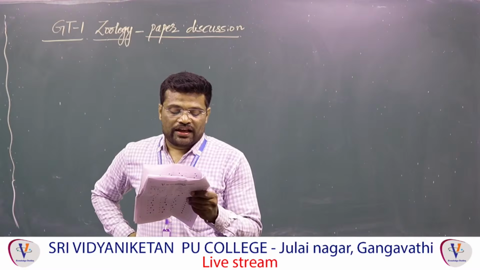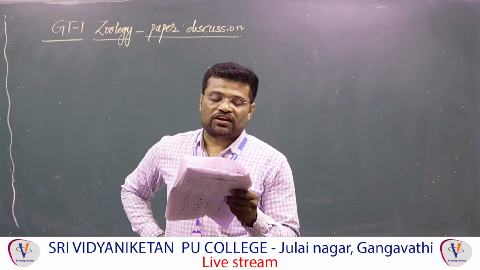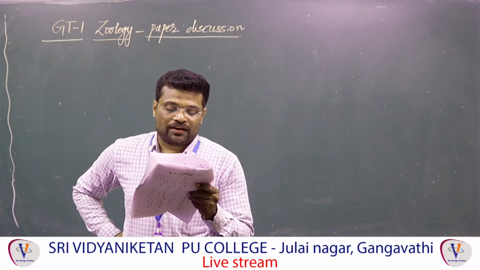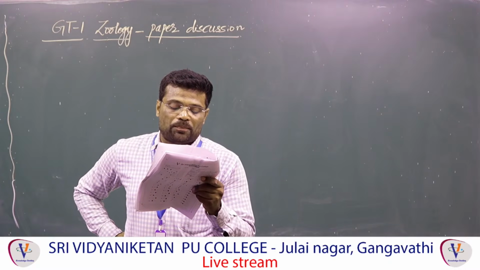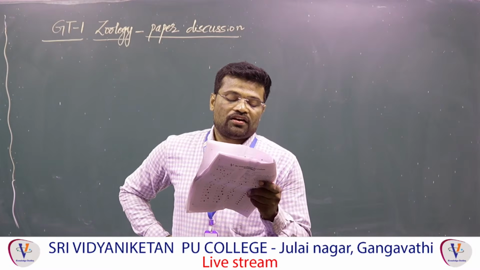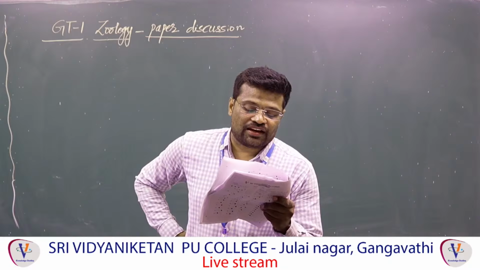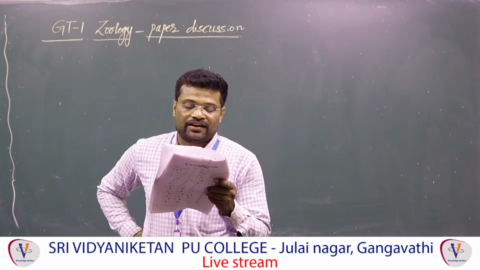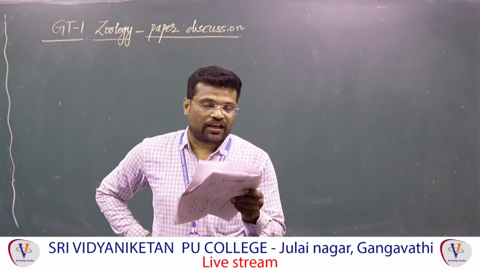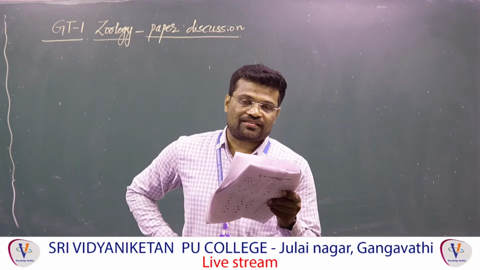Next, B, filariasis symptoms: inflammation of lymphatic vessels. C, dengue symptoms: joint pains, retroorbital pain or pain behind eyes. And D, ringworm. Symptoms of ringworm: dry scaly lesions on skin, nail and scalp. So A2, B1, C4 and D3. Answer is 2.